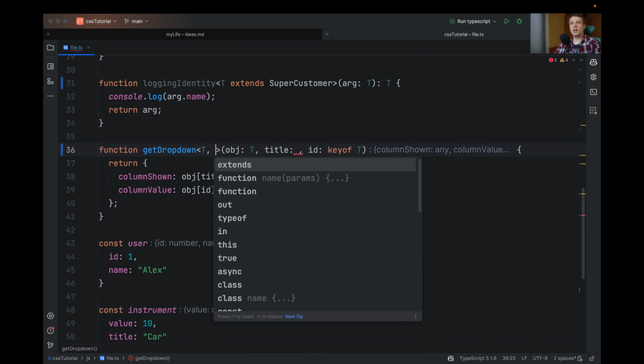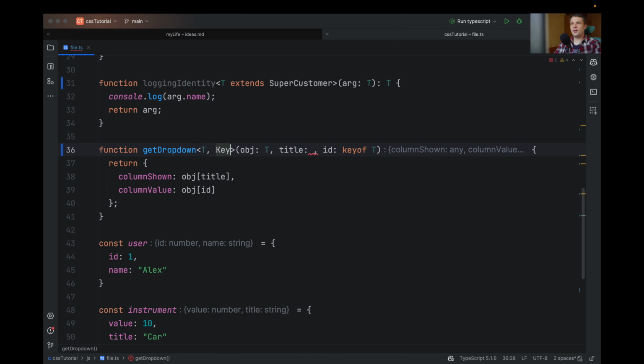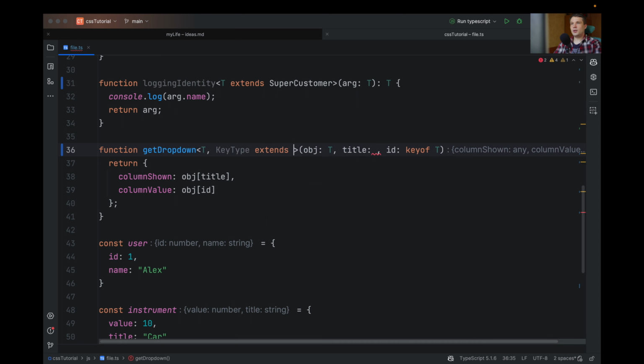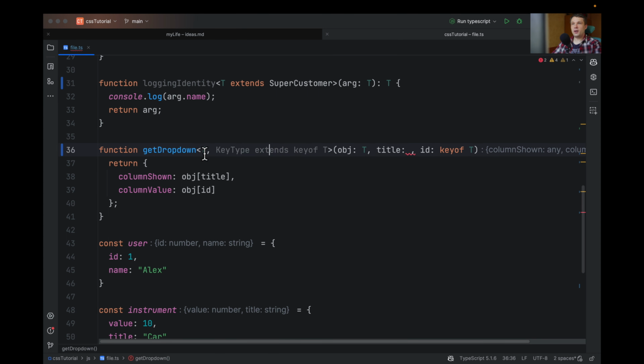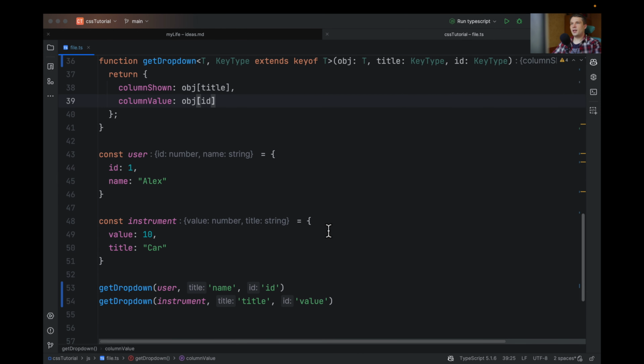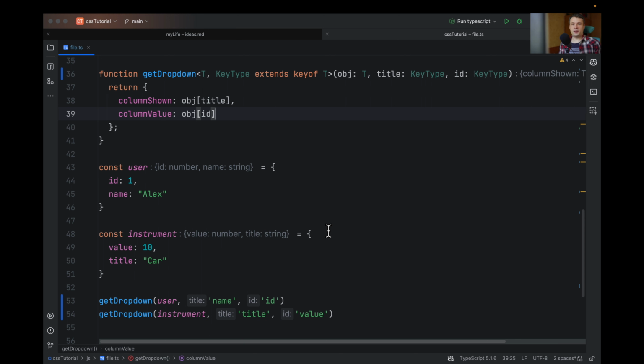But you can improve this code a little bit. If you have a lot of keyofs, maybe 3 or 4 parameters, you can declare a lot of generics next to each other. So here, let's say we have a KeyType, and it extends, and here let's pass our keyof T. So it should be a key of T, and now we can use it instead of keyof T, KeyType, and everything works perfectly.